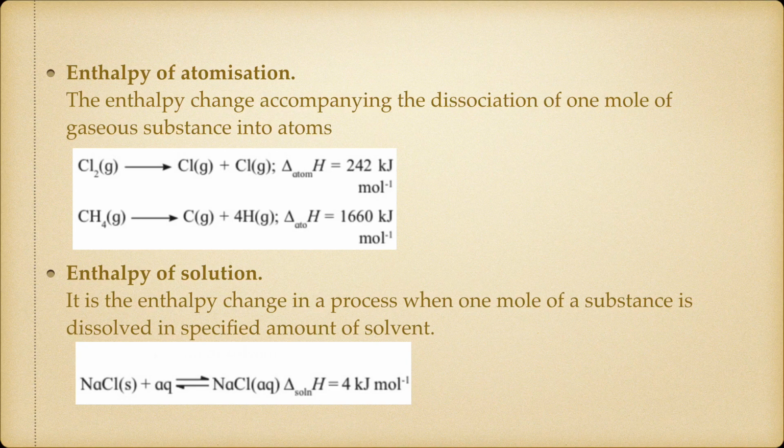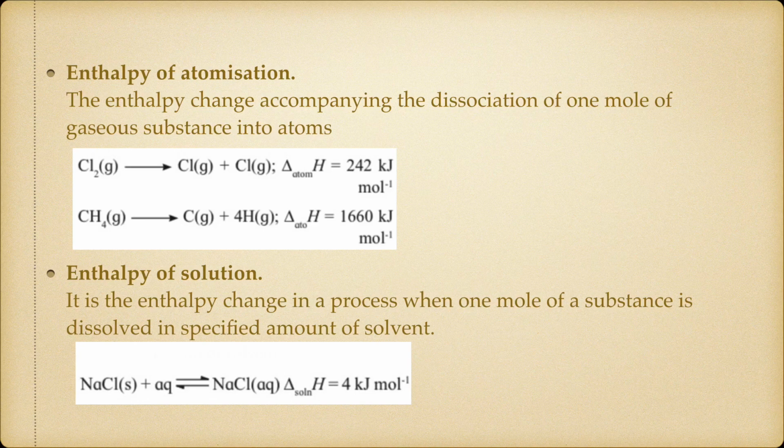So enthalpy of atomization is represented by delta ATOM of H is equal to 242 kilojoule mole inverse. Okay, similarly, if it is CH4 in the gaseous state, it will be C plus 4H. Okay, and its atomization is given by 1660 kilojoule mole inverse.